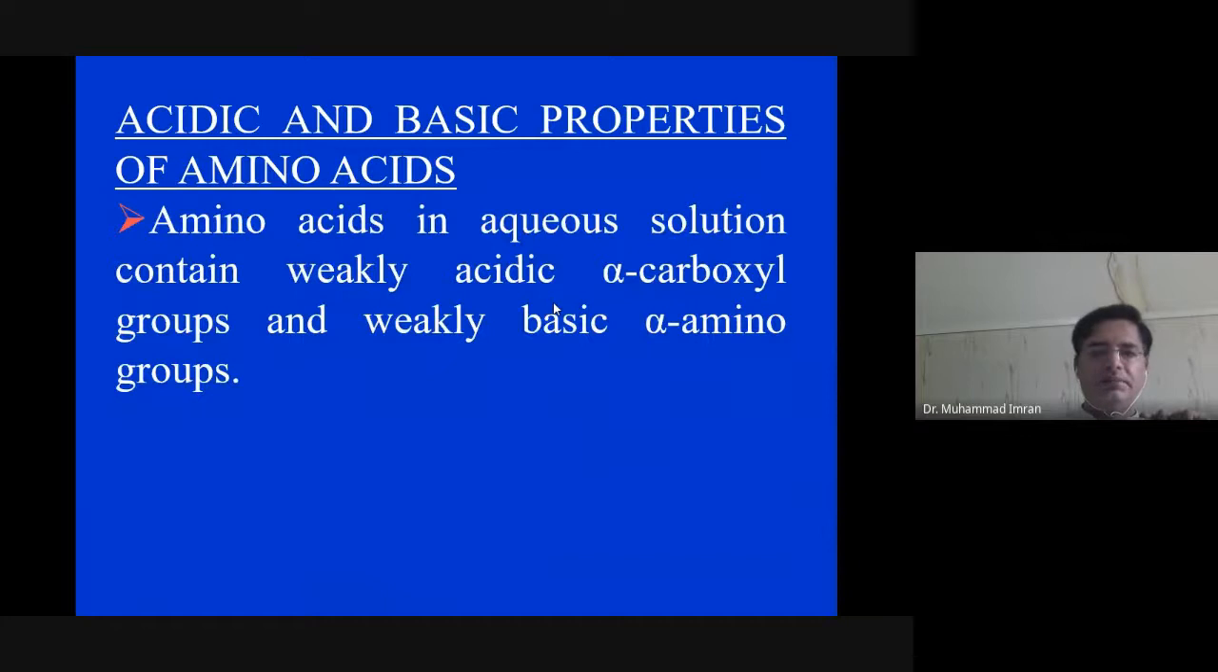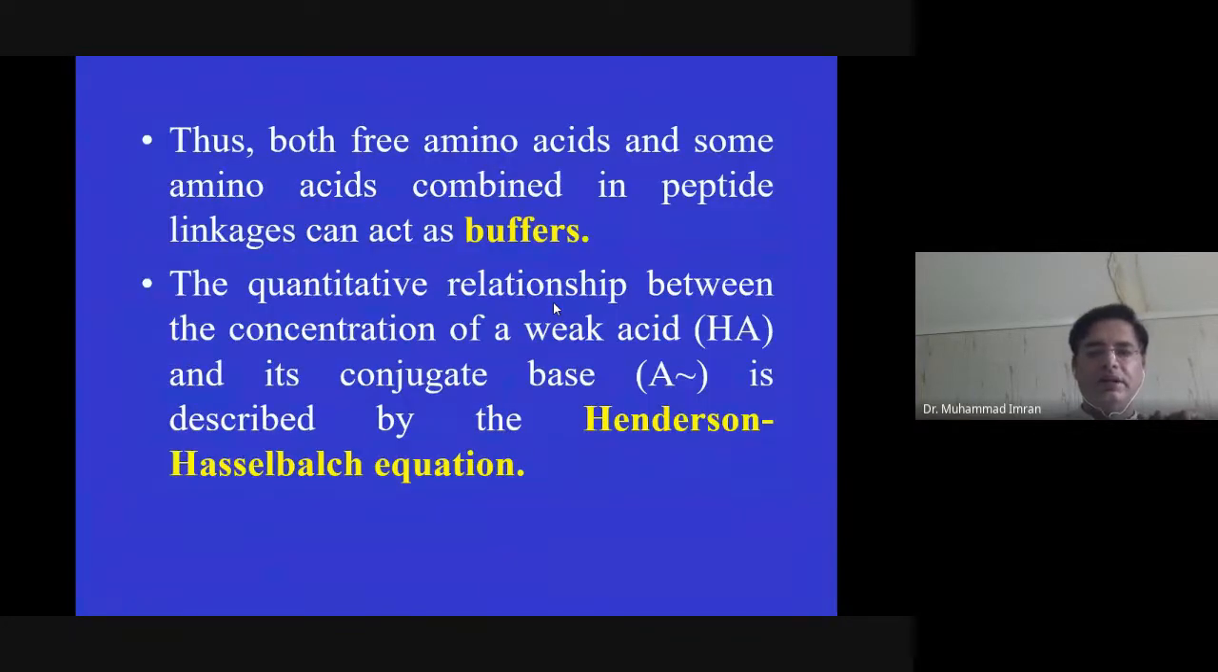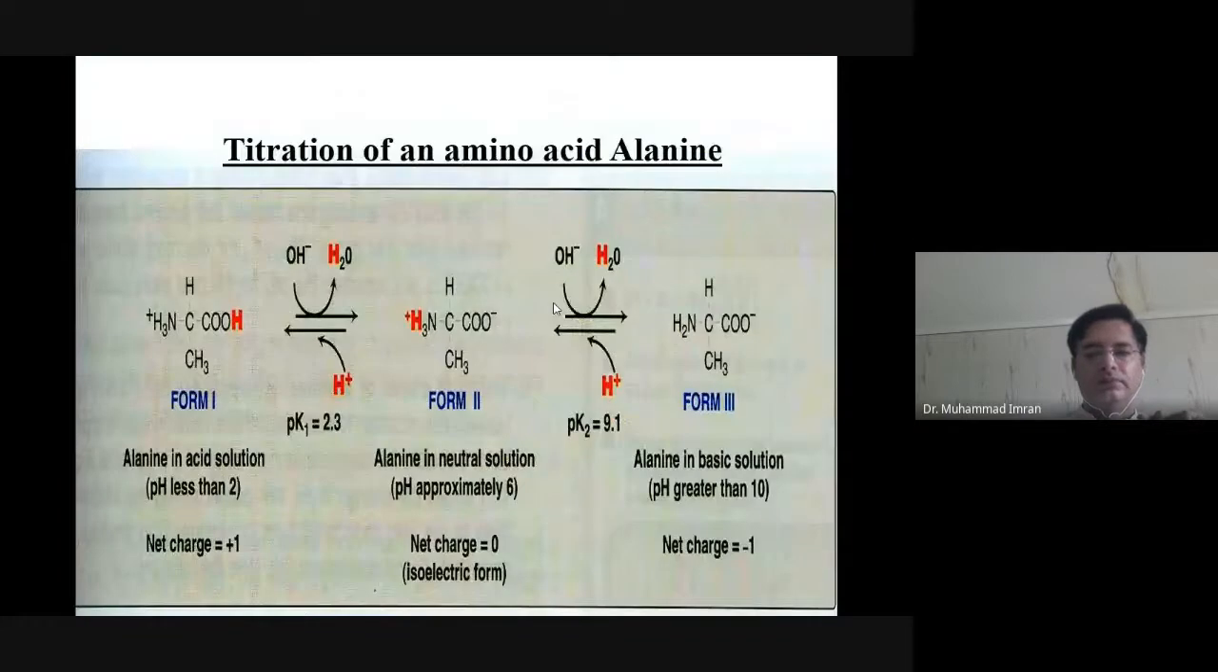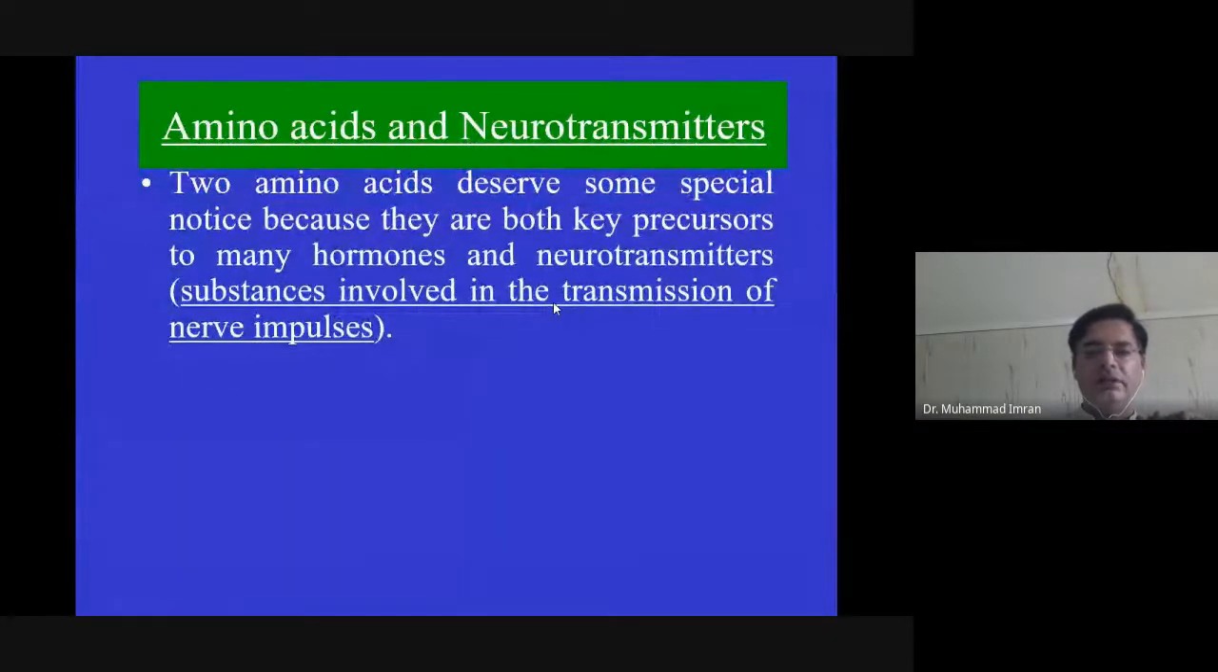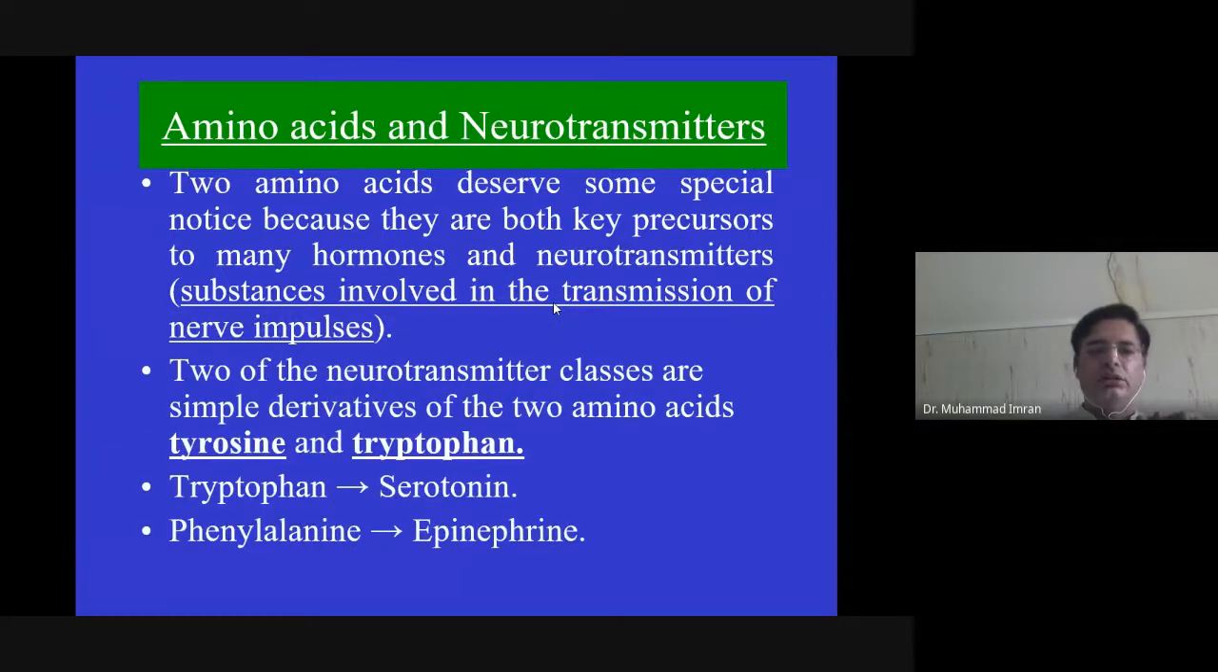Basic properties of amino acids: I have already told you that with the passage of time, as pH changes, the charge on the amino acid gets changed. So, what is the importance of amino acids?